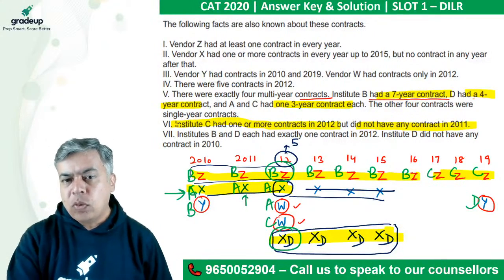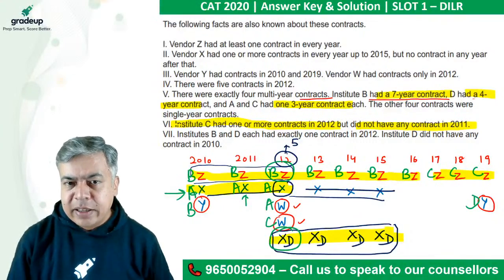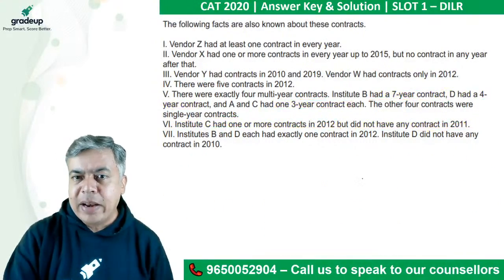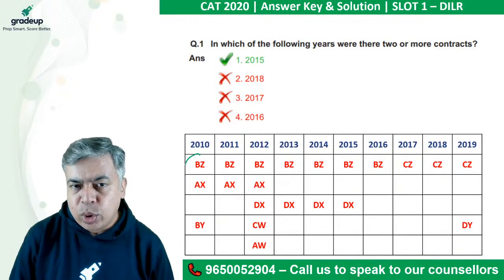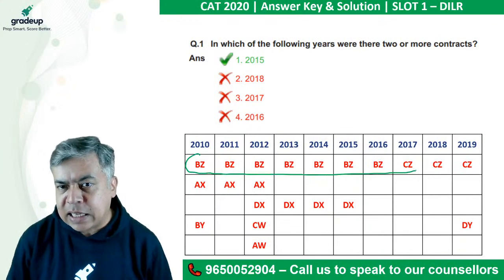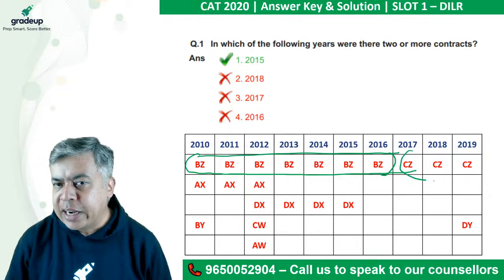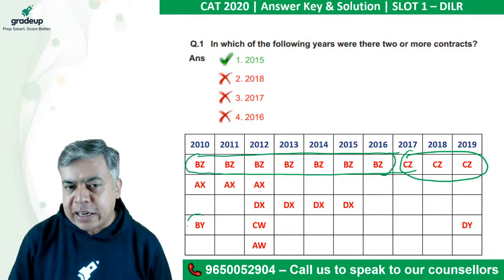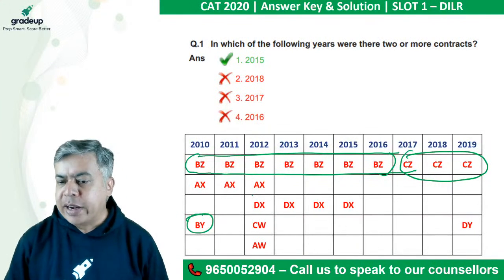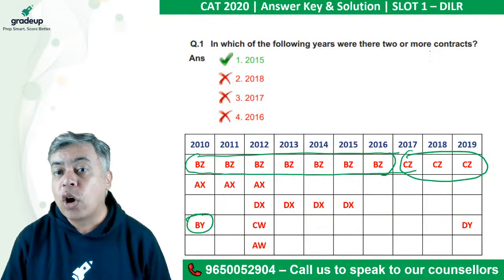Okay, so whatever result we are getting, this result I am now writing it here. So this is the 2010 to 2016. It is B with Z and then it is C with Z, right? So B's second contract is here. Now you can have the questions directly. In which of the following years were there 2 or more contracts?